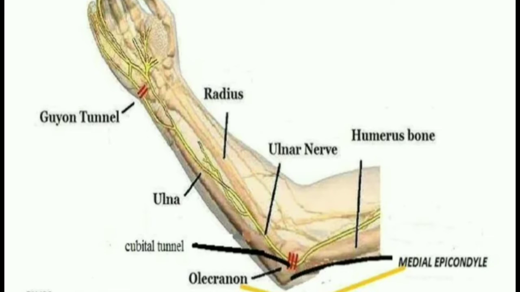From the forearm, the nerve enters into the hand. The ulnar nerve enters the hand superficial to the flexor retinaculum and inside Guyon's canal. What I am trying to say is that Guyon's canal is located superficial to the flexor retinaculum. There is also a branch named the dorsal cutaneous branch, which supplies sensation to the back of the ulnar one and a half digits. Once the nerve enters into the hand, it divides into a superficial as well as a deep branch at the level of the pisiform bone.